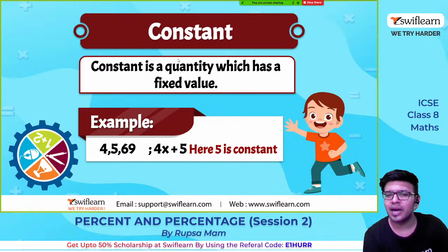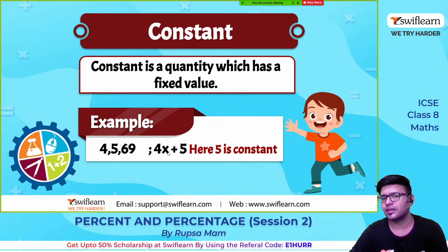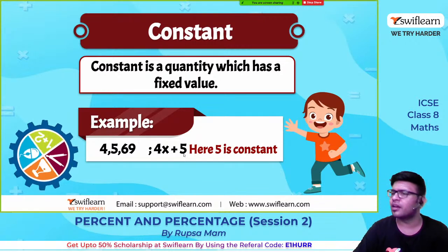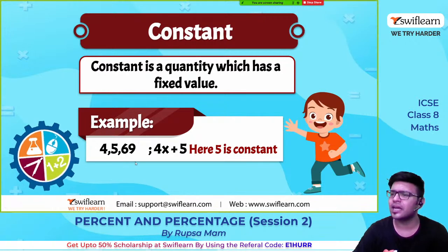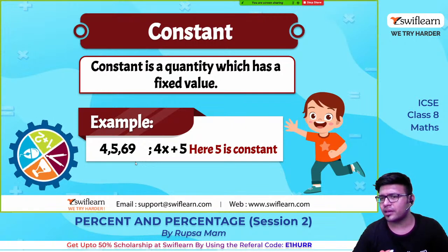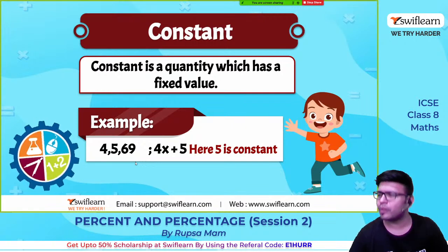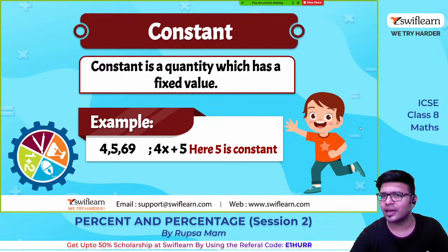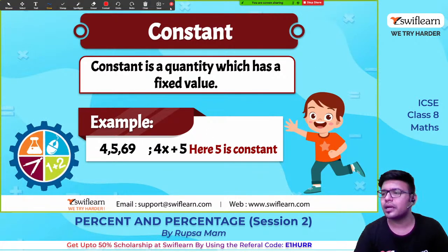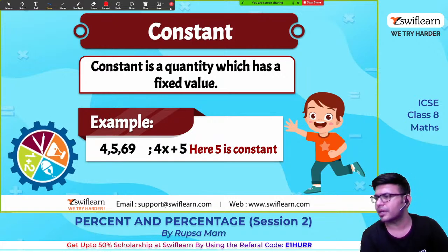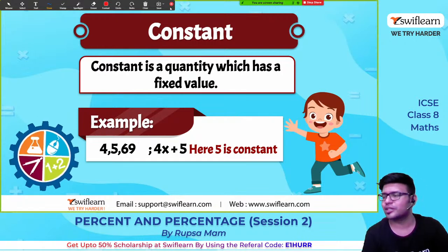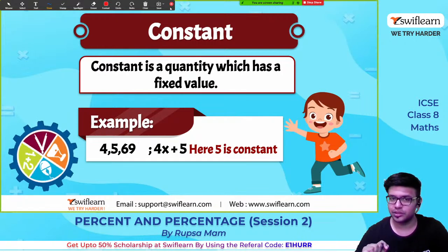Okay, for example, 4x plus 5. Here 5 is the constant. Single numbers such as 4, 5, 69, 99, 108. This number 108, it won't change, it will be 108 only. Even if a storm comes, a cyclone comes, or rain comes, unless you do any mathematical operations on it like addition or subtraction, 108 will always be 108. So those are constants, whose value doesn't change.